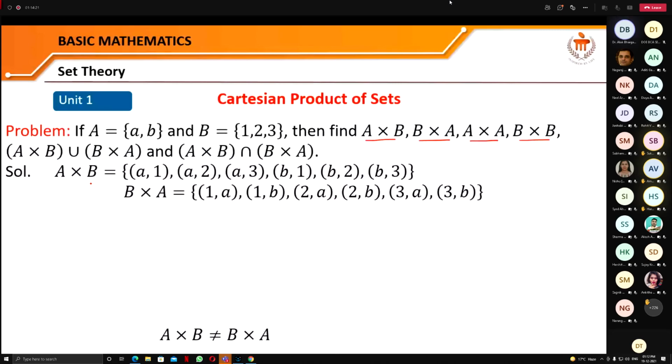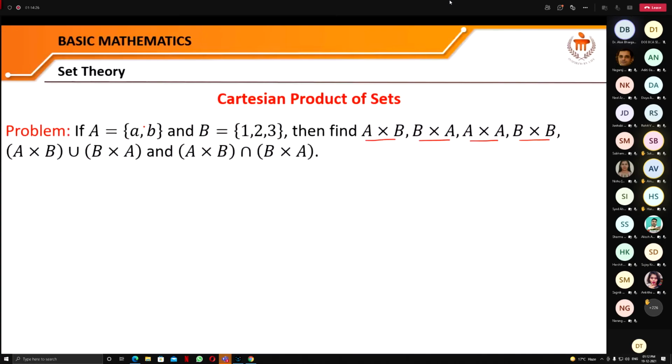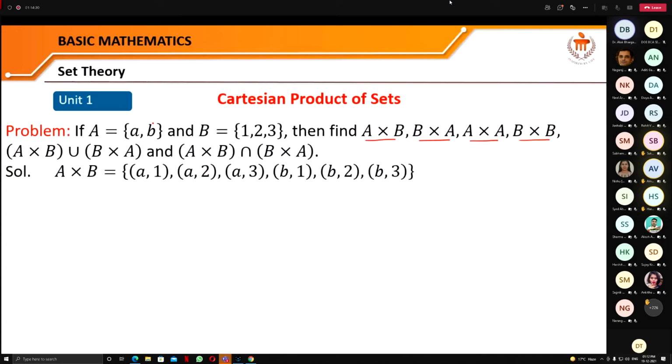We'll take the elements of A first, and make the combination with all the elements of B. So it is a1, a2, a3. Next for b: b1, b2, b3. So this is A cross B.